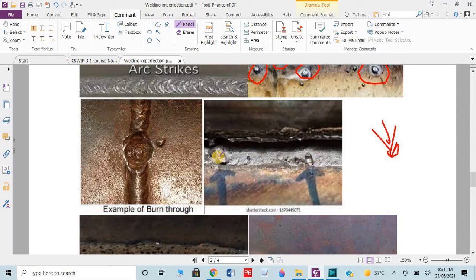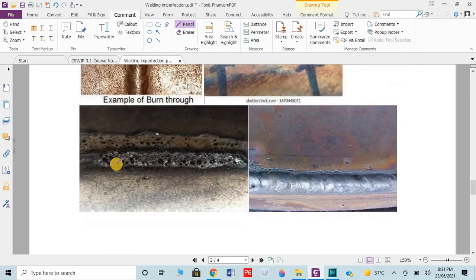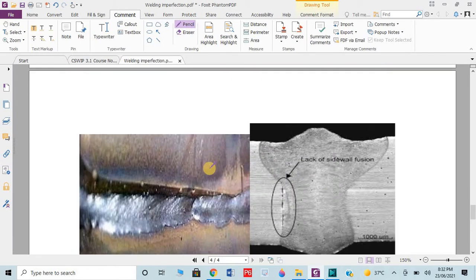This is like a slag inclusion. It could be at the root, it could be in the interpasses, it could be at the top side, any area. Then we have the porosity. Porosity is actually the small dots or the small circular, elliptical or elongated pores which are normally generated due to oxidation, or if your material is contaminated from oil, water or any contaminated material, then such kind of problems occurred.